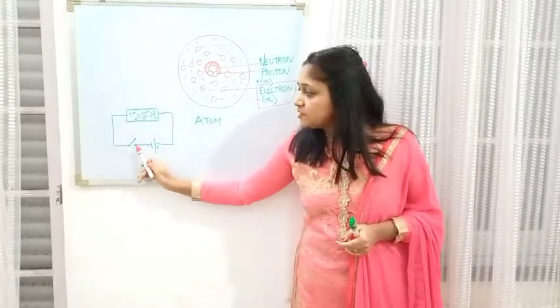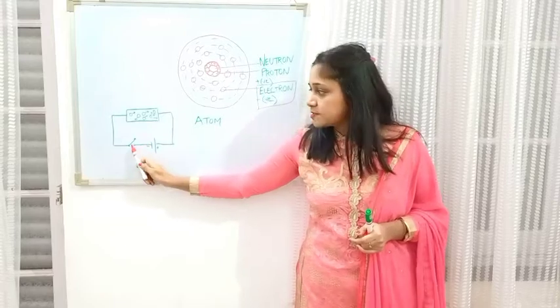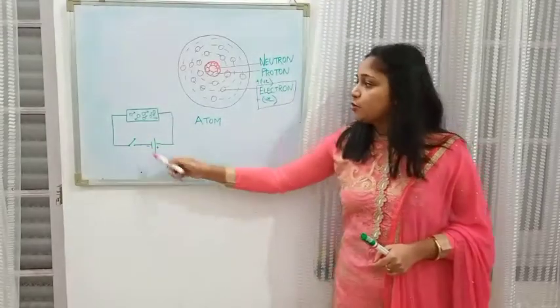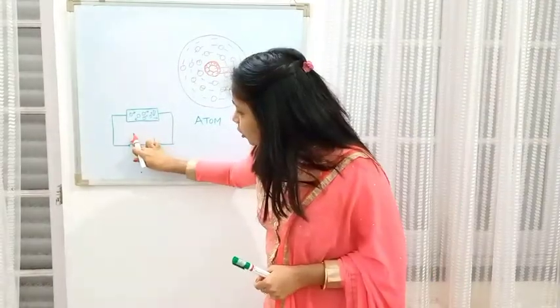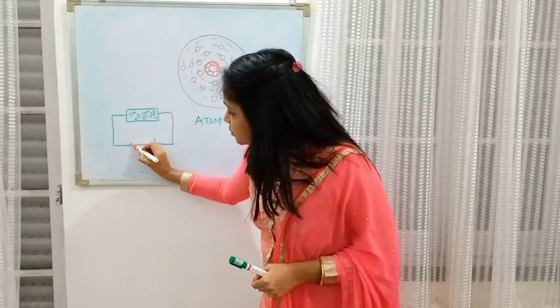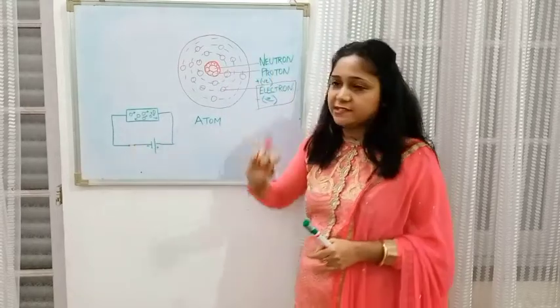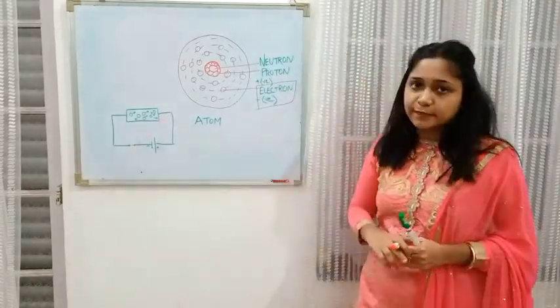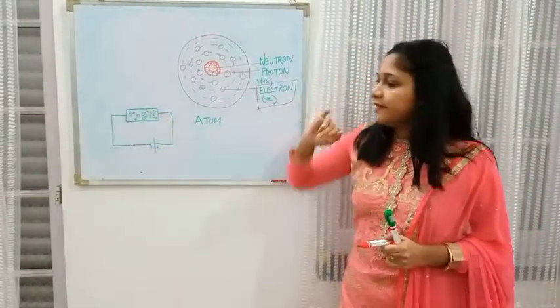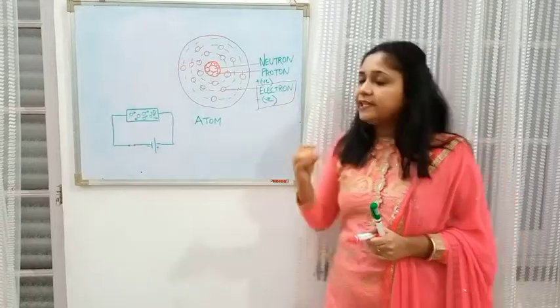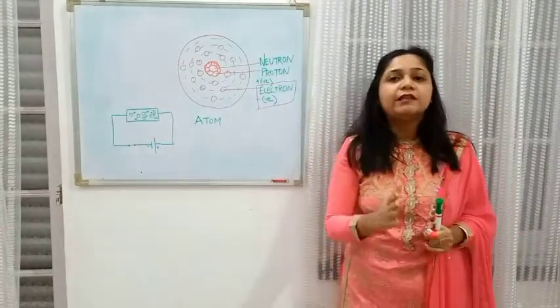Okay, so this switch is now open. It's not closed, which means this circuit is not complete right now. If I turn on the switch, meaning the switch comes in contact, this makes the circuit complete. After the circuit gets complete, all these electrons which were moving earlier without any direction will get aligned in one direction.